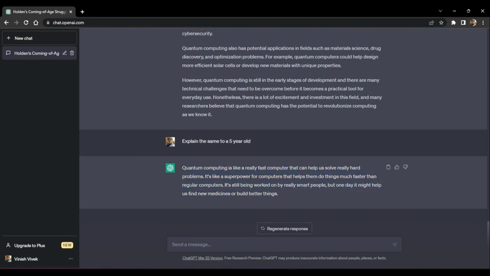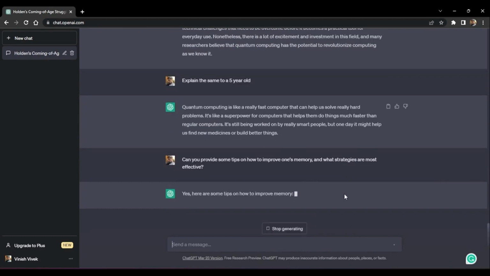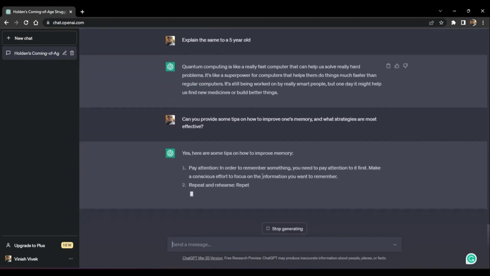And at the same time, let's say you want suggestions in regards to how you can improve your memory, you can do that as well. Can you provide some tips on how to improve one's memory and what strategies are the most effective ones? And ChatGPT will let you know what the tips for actually improving memory are.